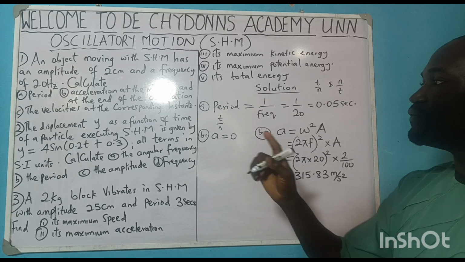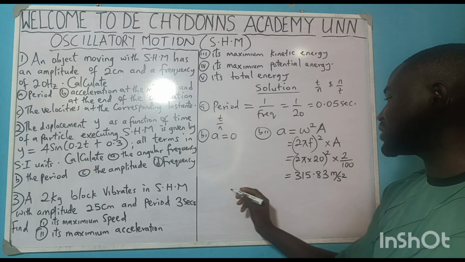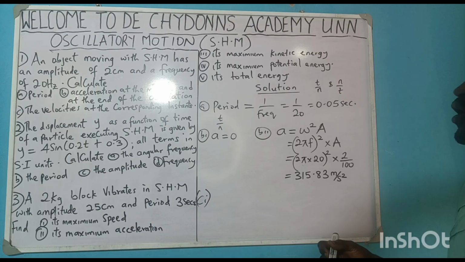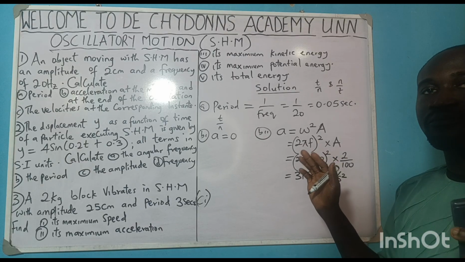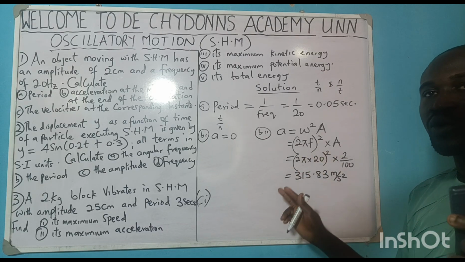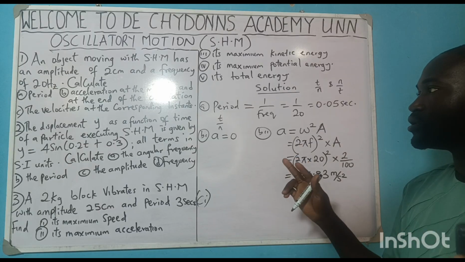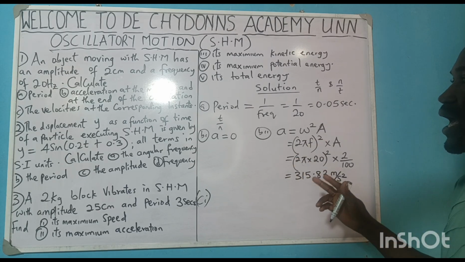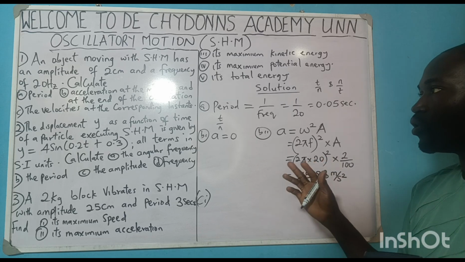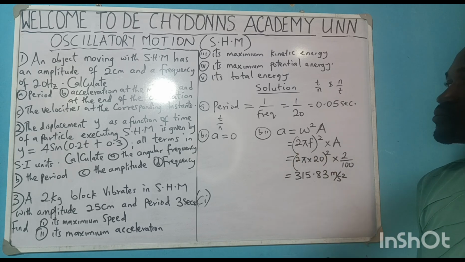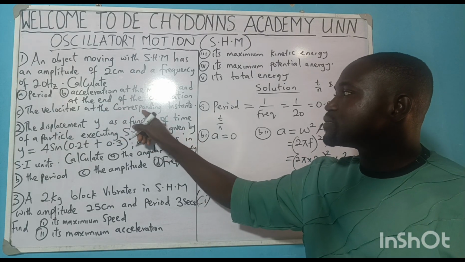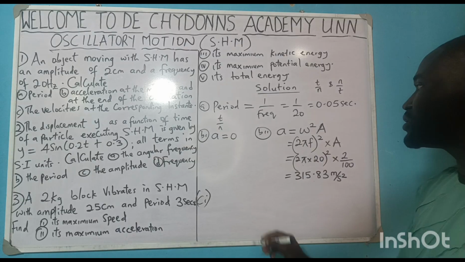Then the next is the velocities at the corresponding instance. So the velocities at the corresponding instance mean the velocities at fixed position, or at the end of the oscillation.